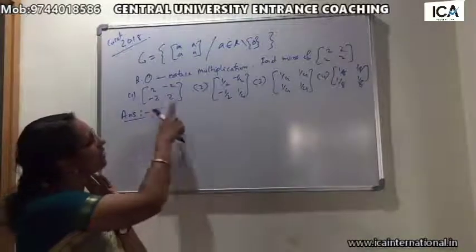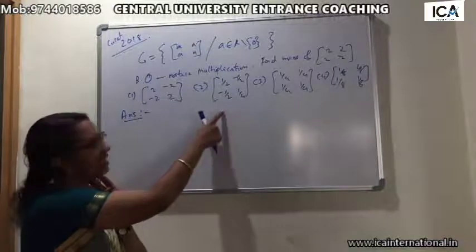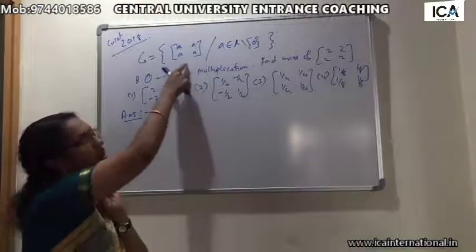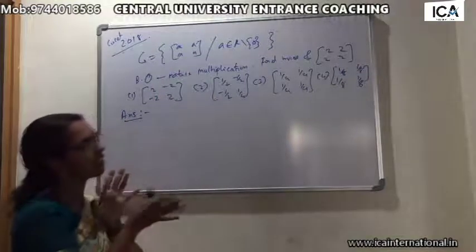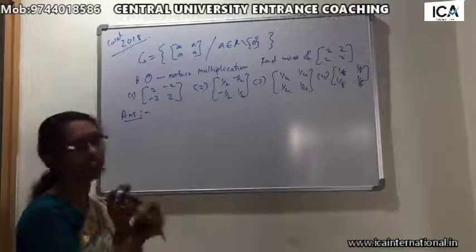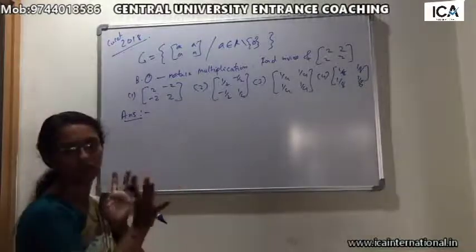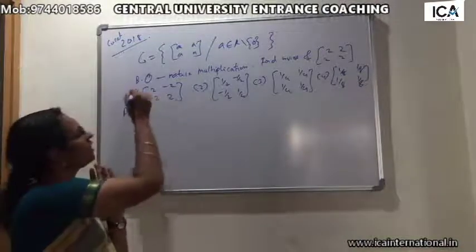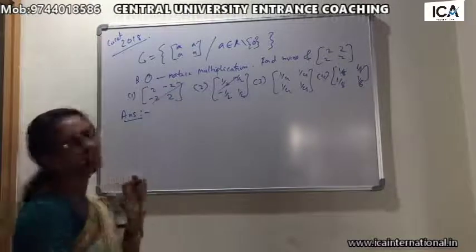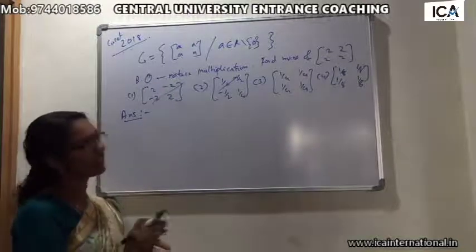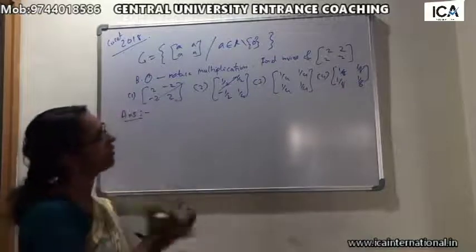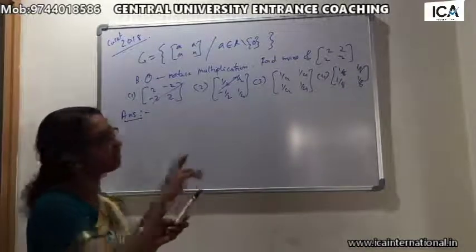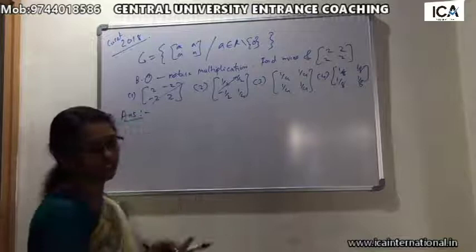The first and second do not belong to G, so they cannot be the inverse, because the inverse should be in G and they are not in that form. So we can avoid these two choices. Now these two are of a similar pattern, so you can check which of 3 and 4 is the answer.